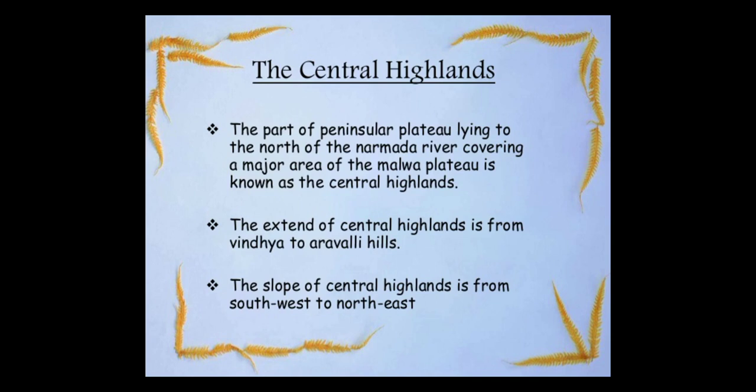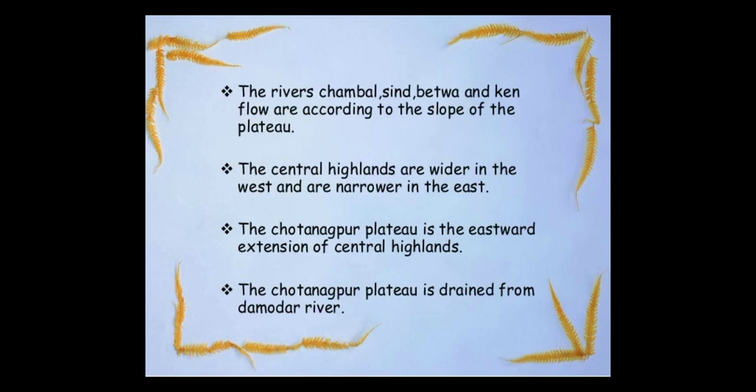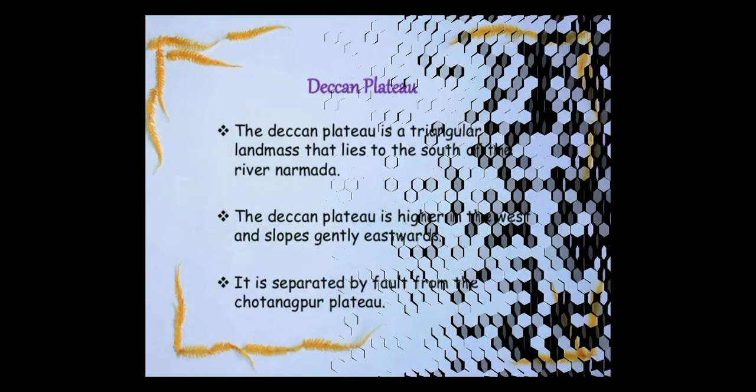The slope of the central highland is from the south-west to the north-east. That also we have seen, right? Which rivers flow from this slope? Chambal, Sindh, Betwa and Ken. The central highlands are wider in the west and narrower in the east. I have explained that also. Again, the eastward extension is the Chota Nagpur, and it is drained by the Damodar river. Hope you have got the clarity.